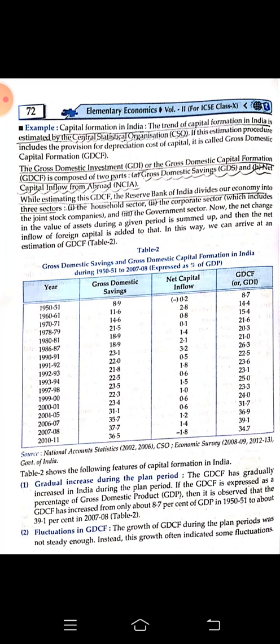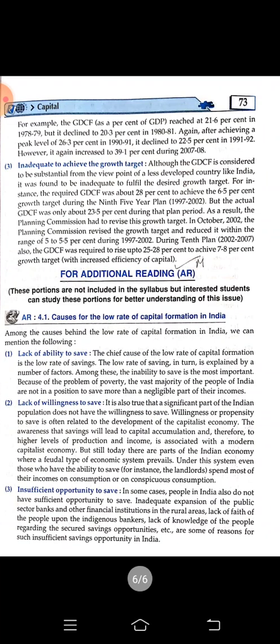So what are the features? Gradual increase during the plan period. We can find that it is gradually increasing. Fluctuation in the gross domestic capital formation. And the last is inadequate to achieve the growth target. Often we will find, like in the ninth five-year plan or during the tenth five-year plan, that India was not able to achieve the target which it was supposed to.